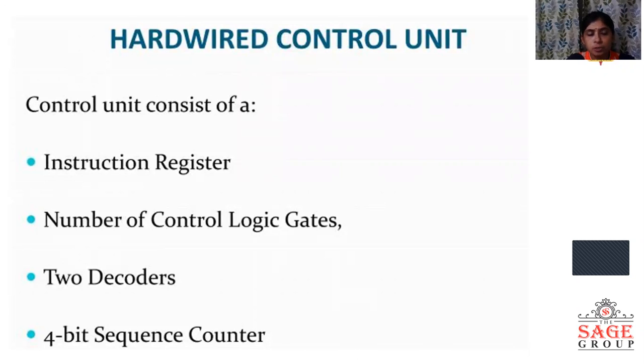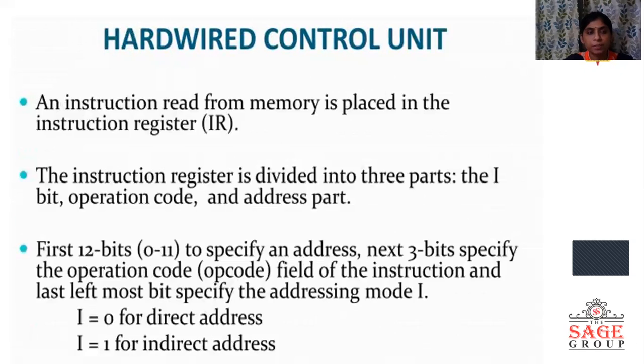These are the main parts of this control unit: instruction register, a number of control logic gates, 2 decoders, 3x8 and 4x16, and the 4-bit sequence counter. The instruction read from memory is placed in the instruction register. It is divided into 3 parts: address part, operation code, and addressing mode. In the case of bit 15, if I is 0, then it is direct addressing mode, and if the value of I is 1, then it is indirect addressing mode.